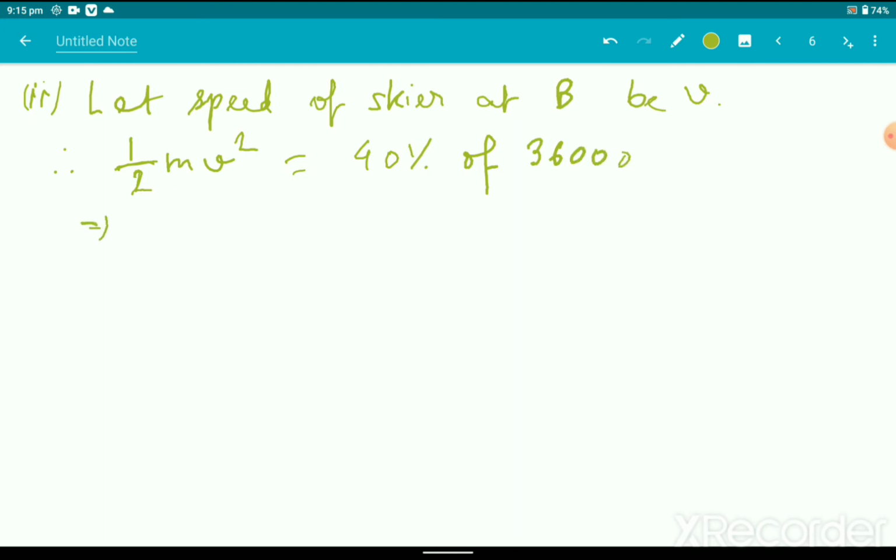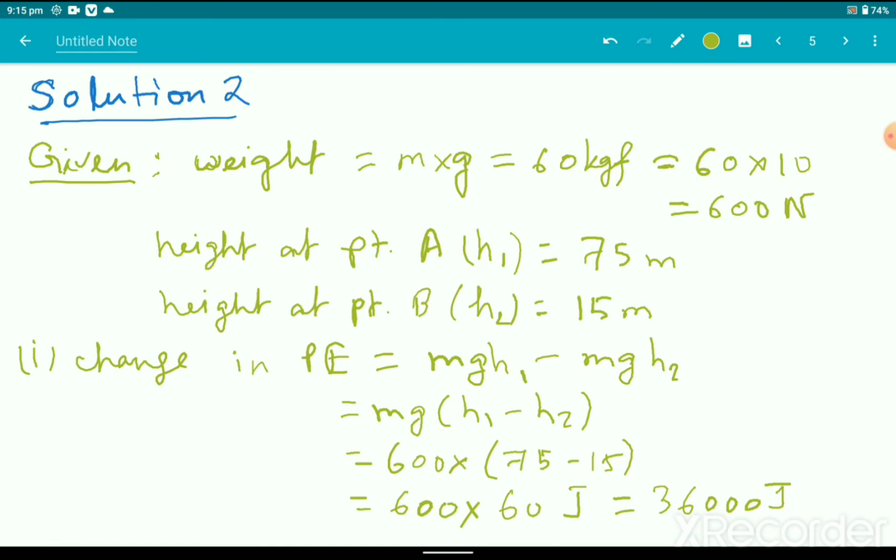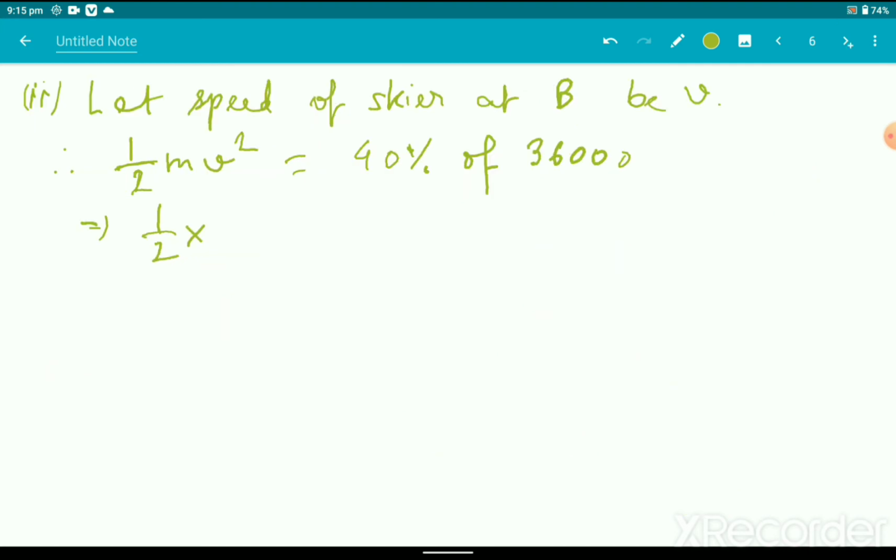So from here you can say half into 40%. Since the weight has been given in kgf, you can write that the mass will be equal to 60 kg. Note that the mass given in kg is equal to the weight in kgf. So half into 60 into v square equals 40 by 100 into 36,000. Here 20 cancels out, this 0 cancels out, and 3 cancels out, so v square is equal to 4 into 360 by 3, so it comes out to be 120.